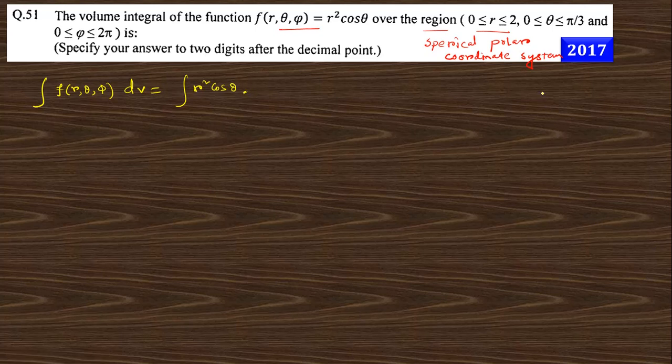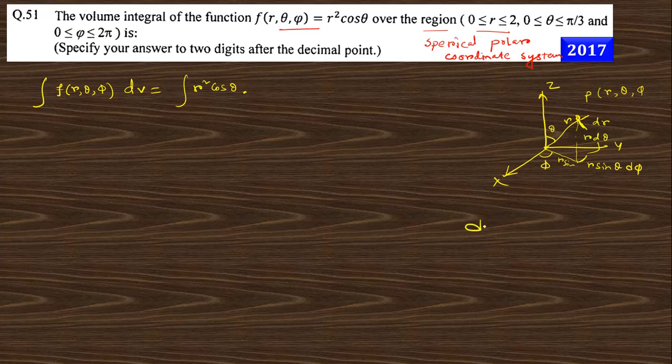this spherical polar coordinate system, this is any point, this is r theta phi. What is r? The length is r, theta is this, and phi is, if we project onto the xy plane, this is x, this is y, this is z. So this is the phi. So along the r, this is dr, along this, this is r sine theta d phi, and along the theta this is r d theta.